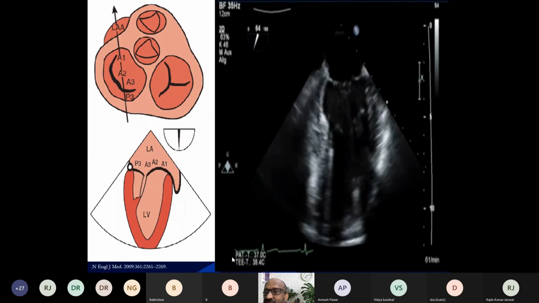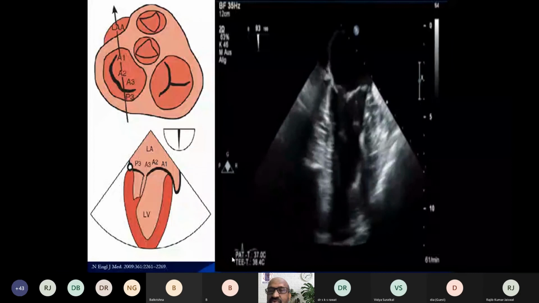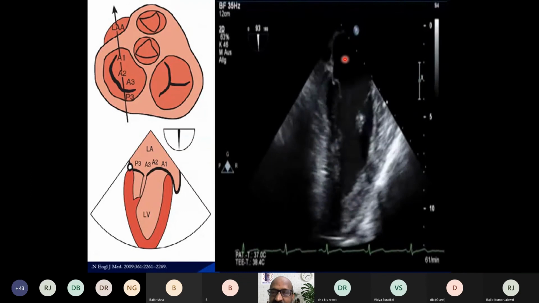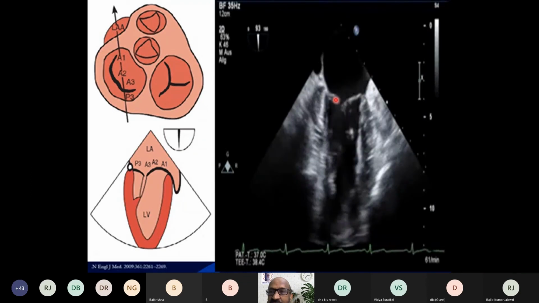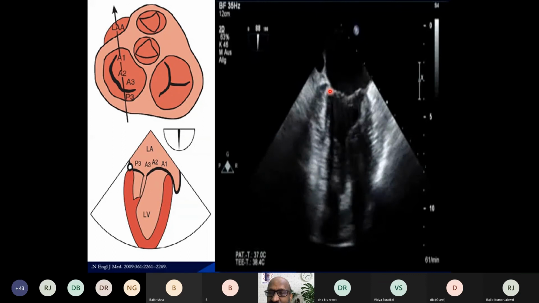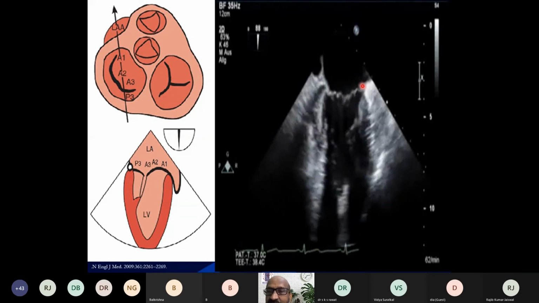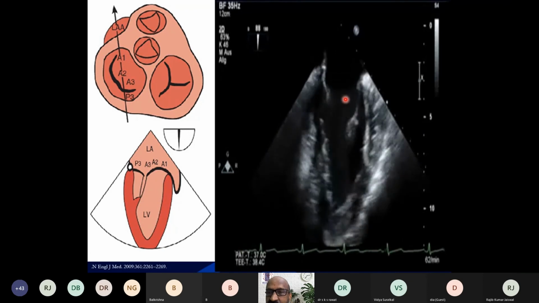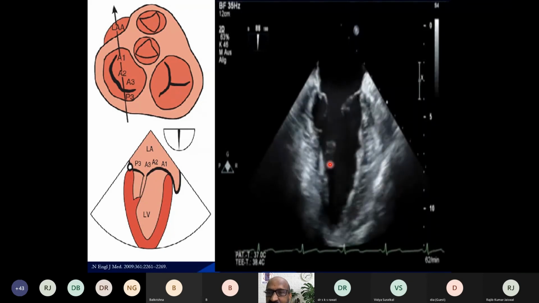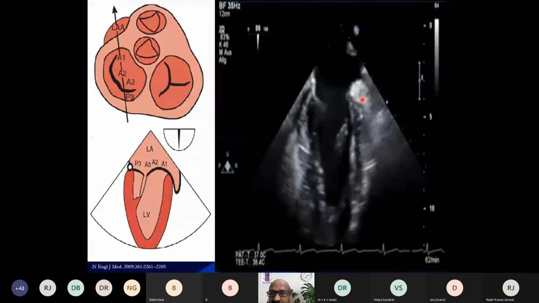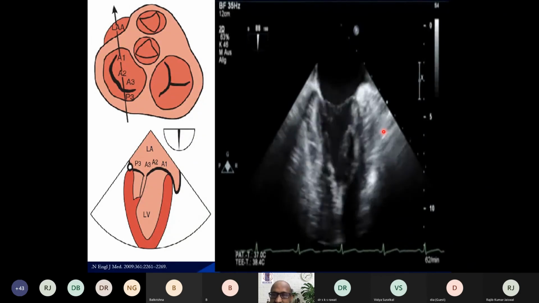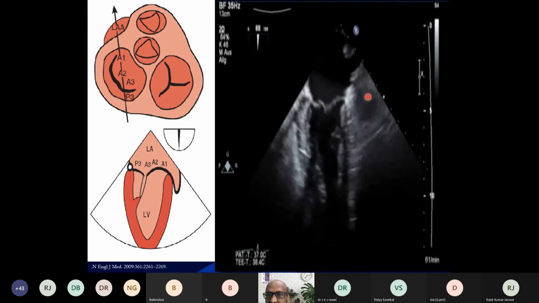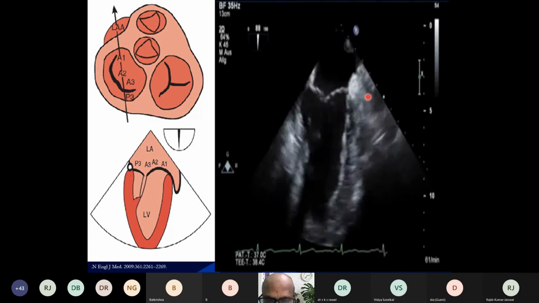The next view is that of the 2-chamber view. The multiplane angle here is increased to about 90 degrees. Here again you see the left atrium, left ventricle, and the P3 segment of the posterior mitral leaflet, and you will see the anterior mitral leaflet, A1, A2 and A3. And if you withdraw and adjust the probe a little bit, you will see the left atrial appendage here, which is very important in patients who have atrial fibrillation, be it mitral disease or ischemic heart disease.